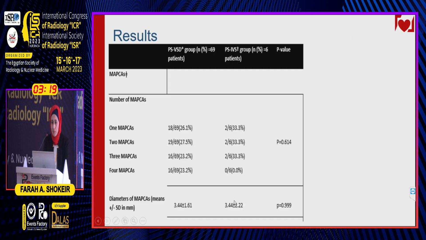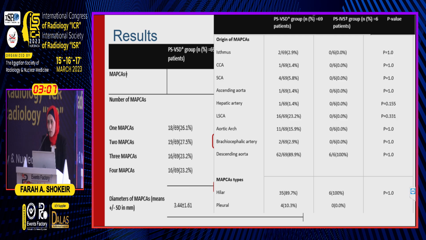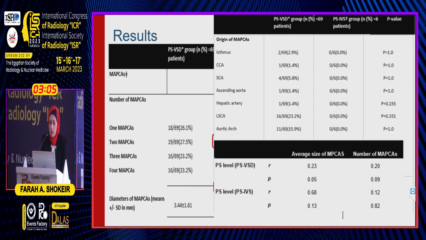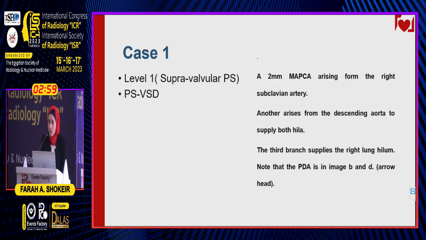So when we compared the evolution of the MAPCAs in both groups, there was no significant difference between the number or the diameters or even the origin or the types of the MAPCAs. The levels of the pulmonary stenosis did not affect the average size or the number of the MAPCAs either. So let's review some cases.